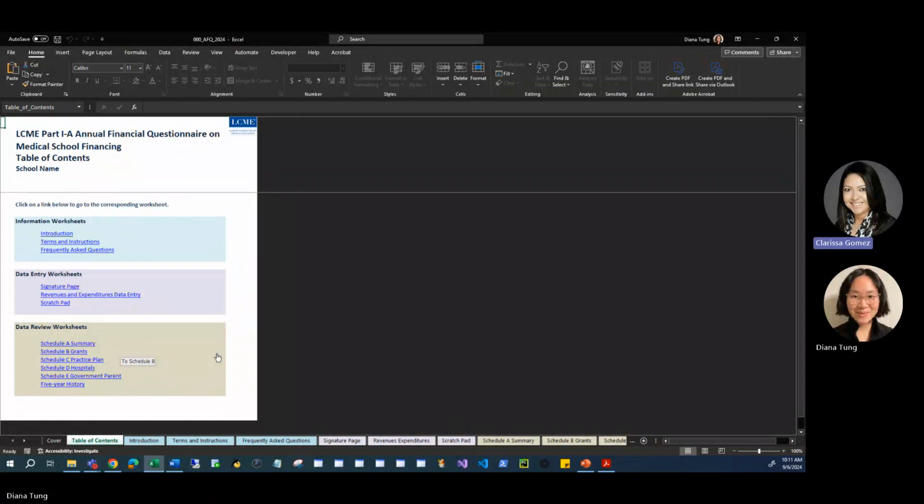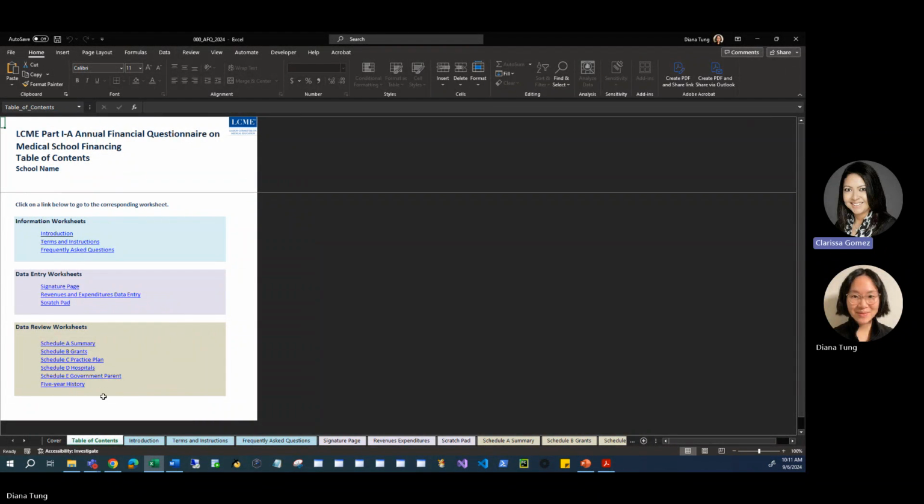The information worksheets include the introduction worksheet, the terms and instructions worksheet, and the frequently asked questions worksheet. The data entry worksheets include the signature page, the revenues expenditures data entry worksheet, and the scratch pad. The data review worksheets include schedules A through E and the 5-year history worksheet.